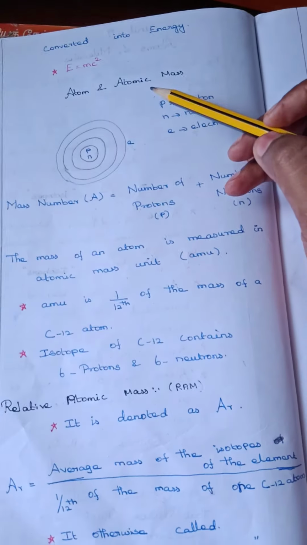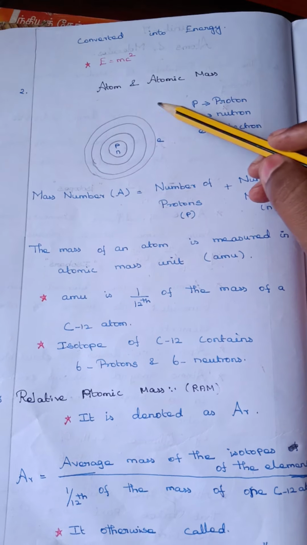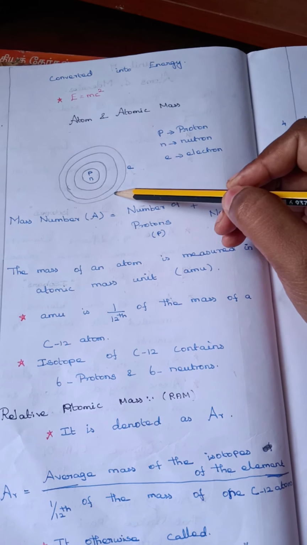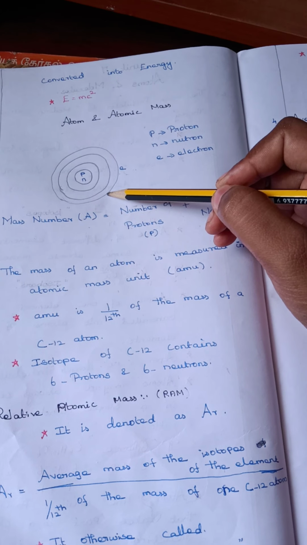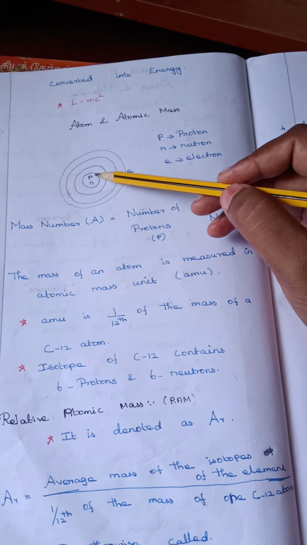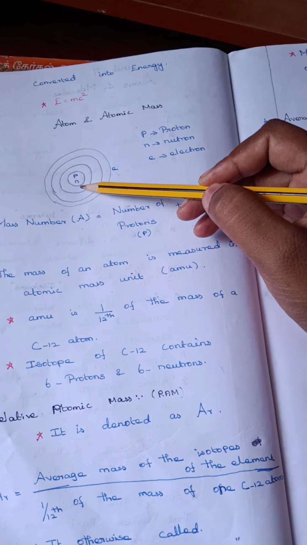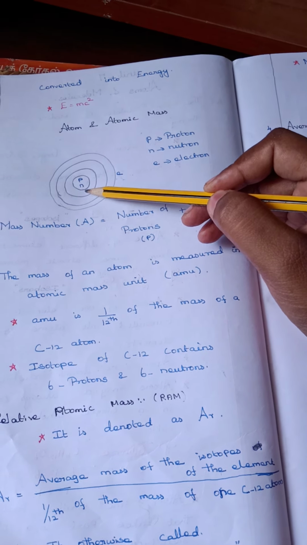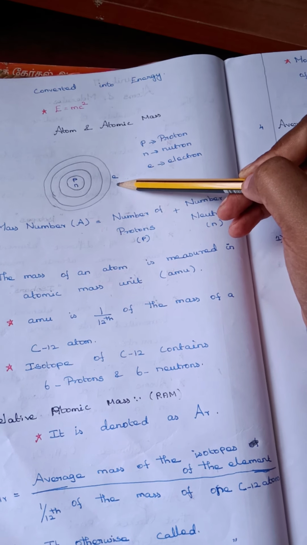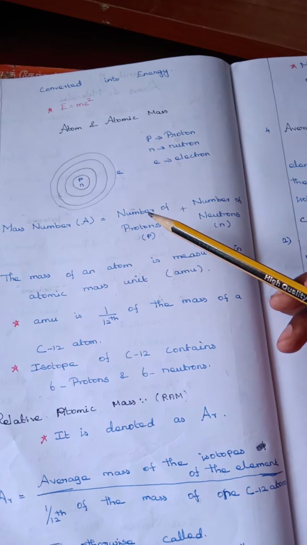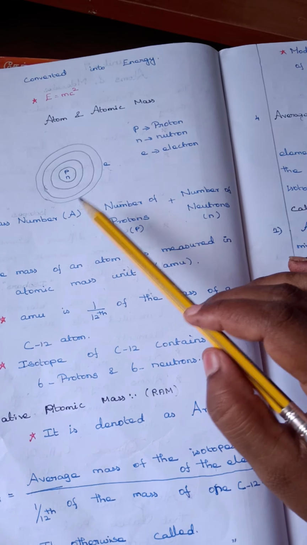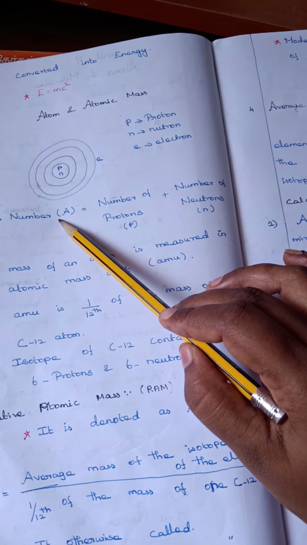The next one is atom and atomic mass. Atom consists of subatomic particles such as proton, neutrons, and electrons. Proton and neutrons have considerable mass, but electron does not have considerable mass. The sum of the number of protons and neutrons of an atom is called mass number.